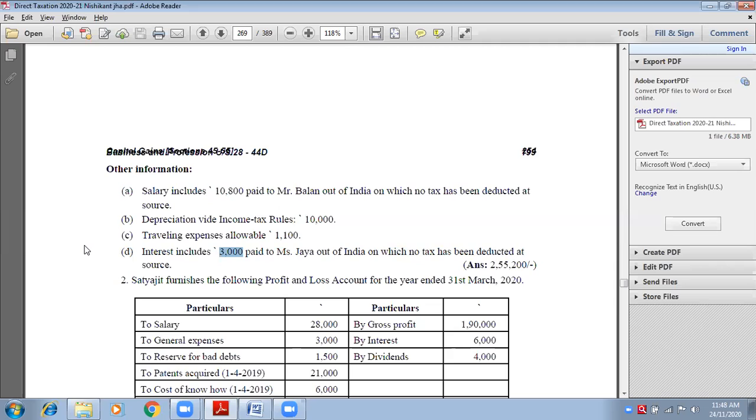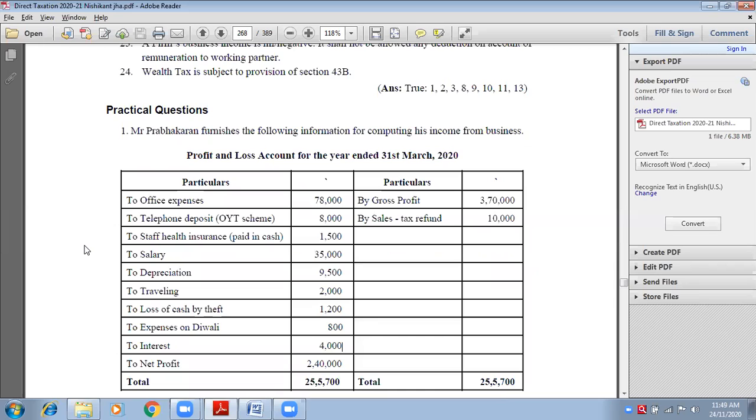Next item in the section of disallowed, interest paid to Miss Jaya. Now write down in the bracket, no tax has been deducted at source. So in the inner column 3,000.